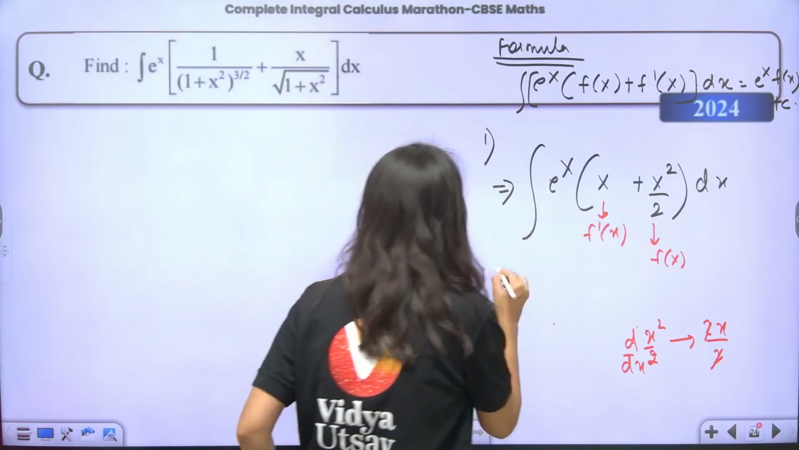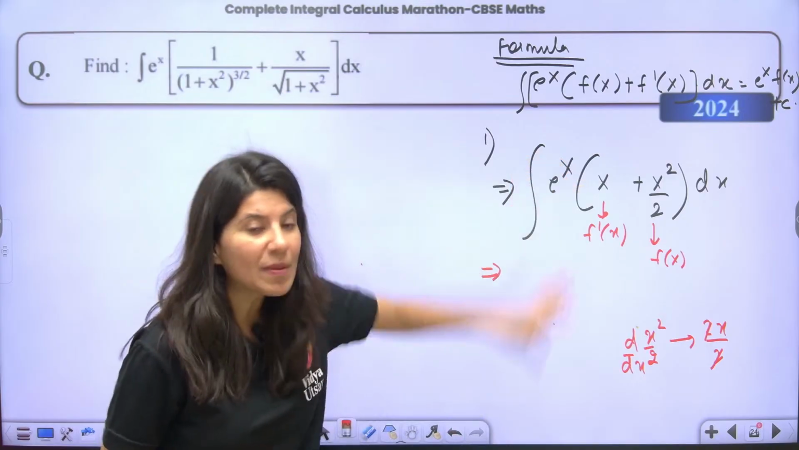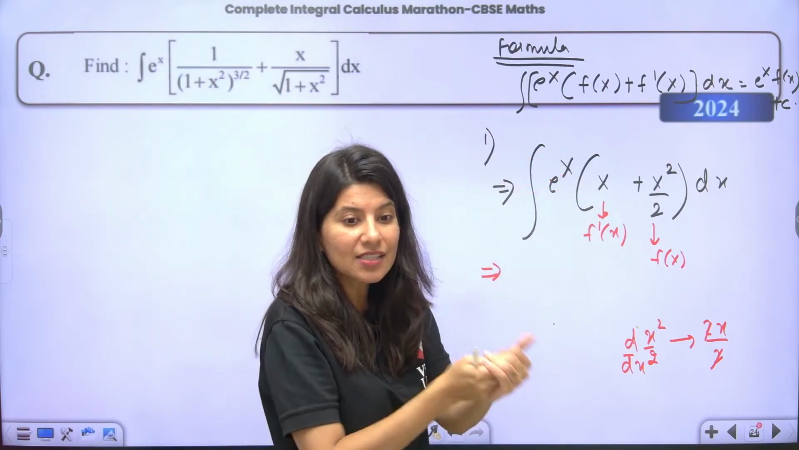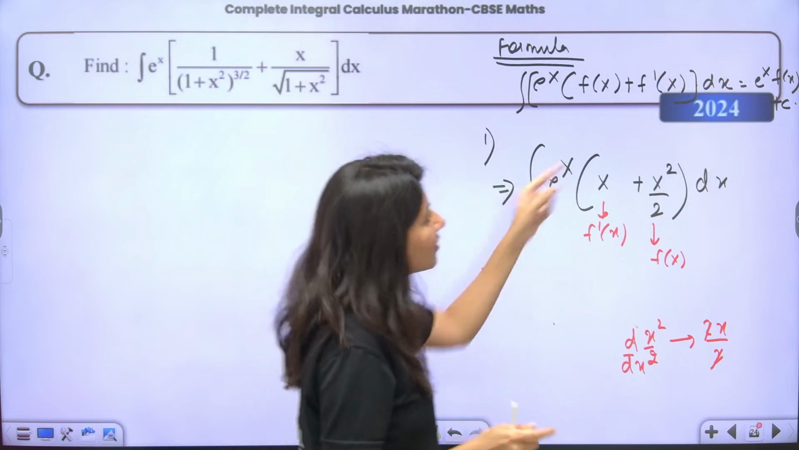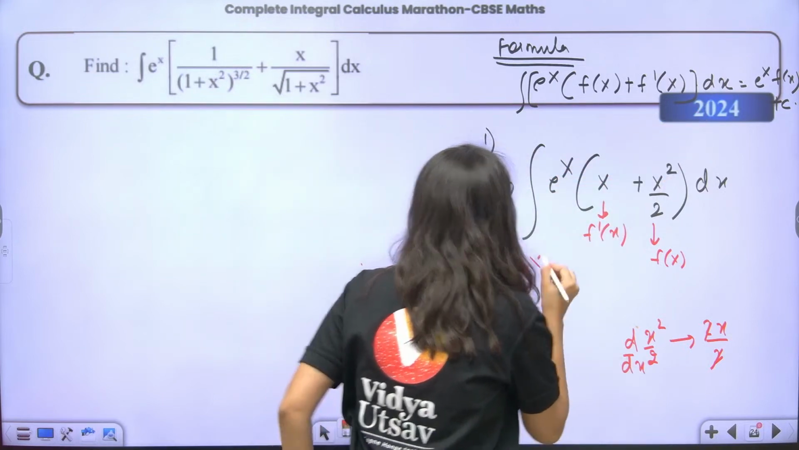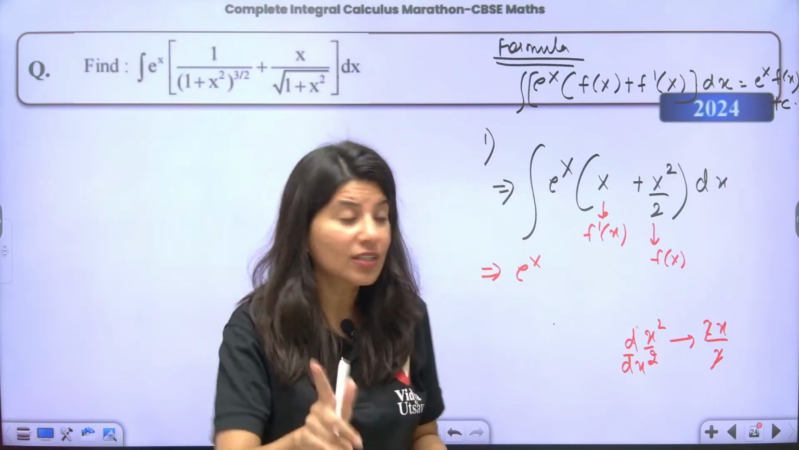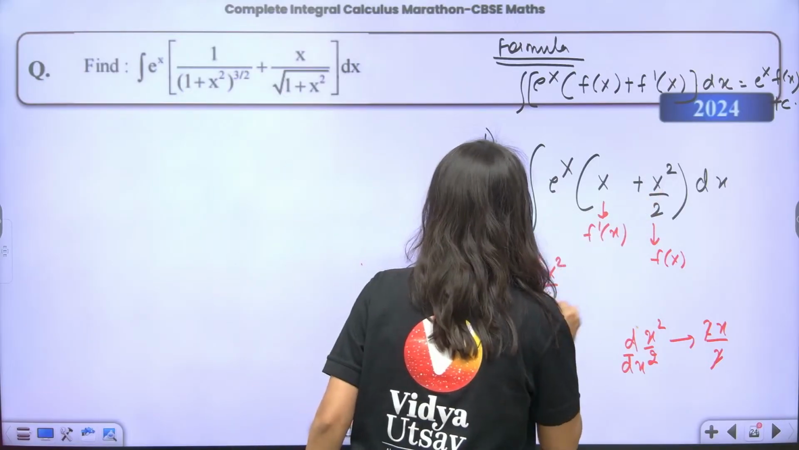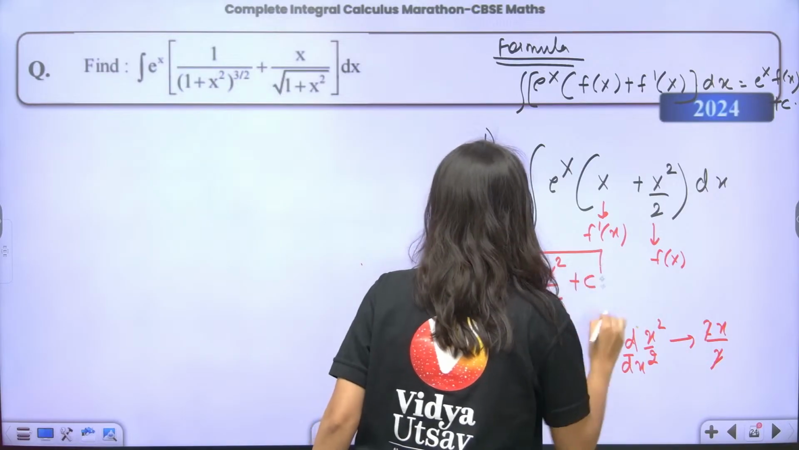So final answer, now that you recognize the format, you don't have to solve it. Direct formula. Once the question is recognized, no need to solve. What is the formula? E power x and fx, not the derivative. What is the original function? This is x square by 2 plus c. This is the answer of this question. Got it or not?